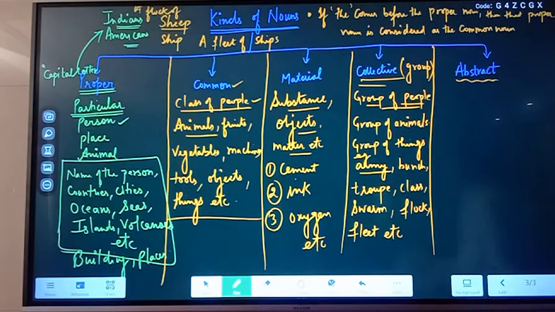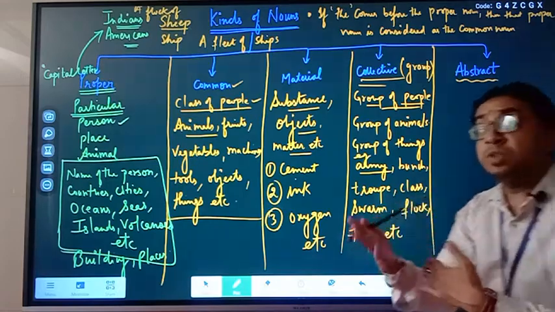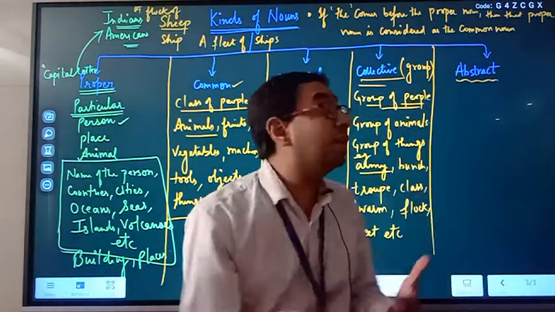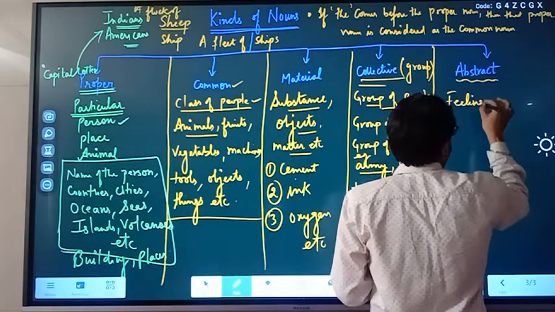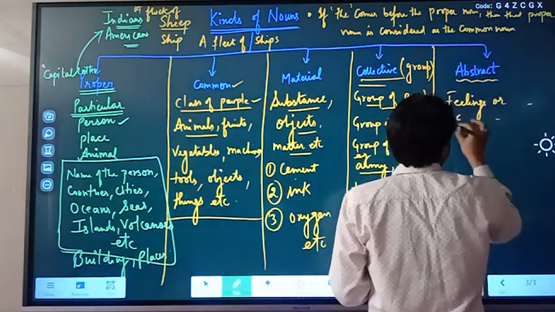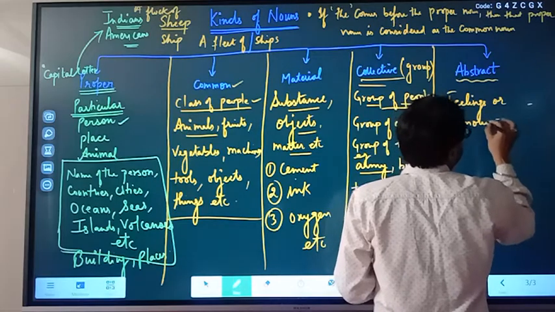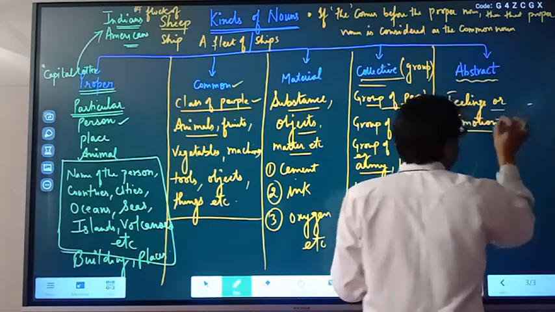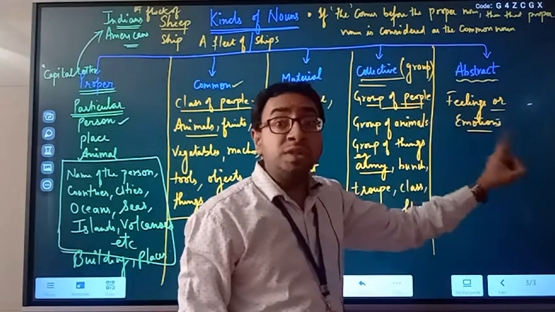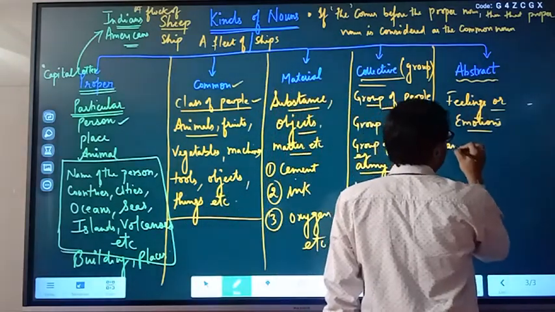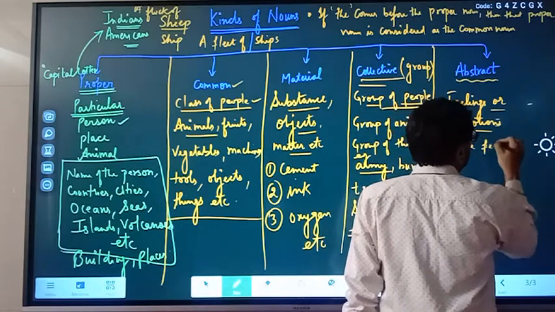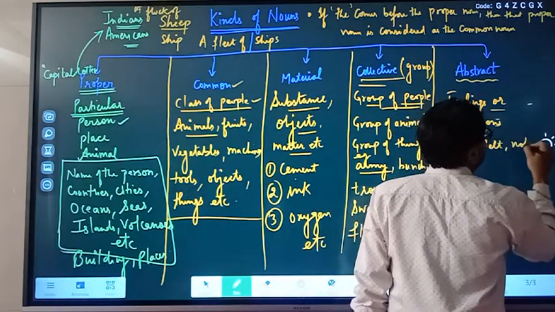Next, abstract. What do you mean by abstract noun? An abstract noun means the words which describe feelings or emotions. Can we touch feelings or emotions? No, we cannot. These are words which can be felt, not touched.